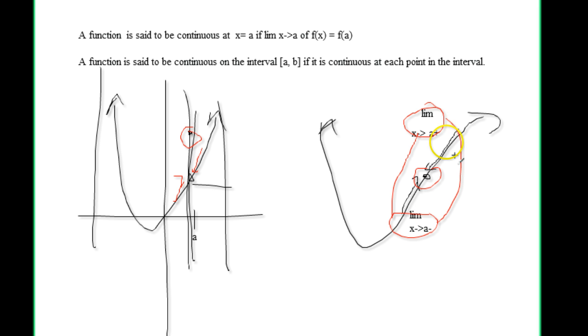The limits have to be the same approaching from both sides, and I need to have a value here. If I have a value here, I'm good. If I don't have a value here, I'm not good. And that value needs to equal the limits. So these need to be equal, and this needs to exist. If we have that, we can start talking about taking limits, and we can start talking about continuity.